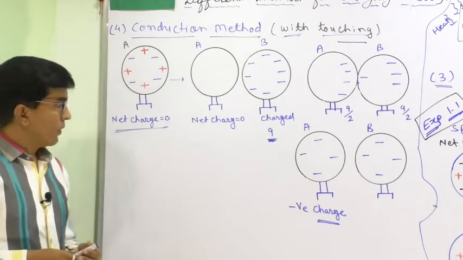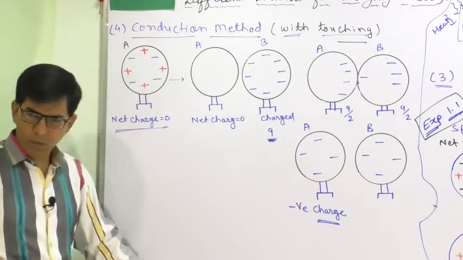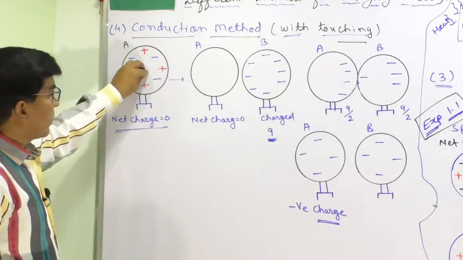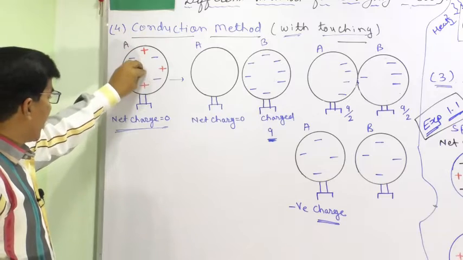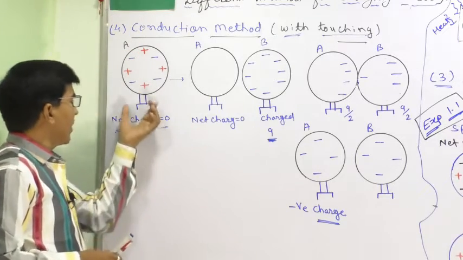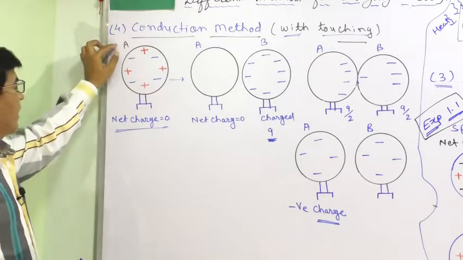You can note here, take 1. I will not note it here; you should note it yourself so you can understand well. Take or consider one isolated sphere set up on a stand. Its net charge is 0. It is taken as A.